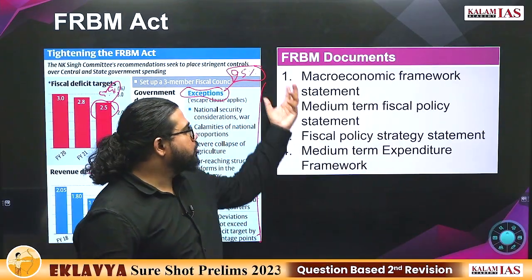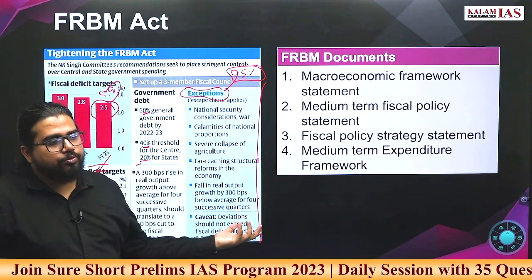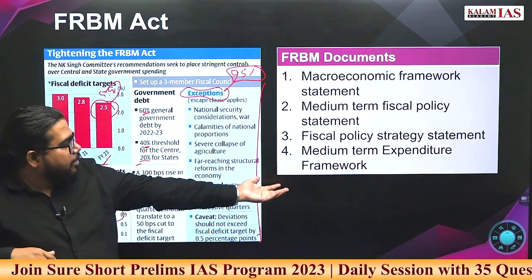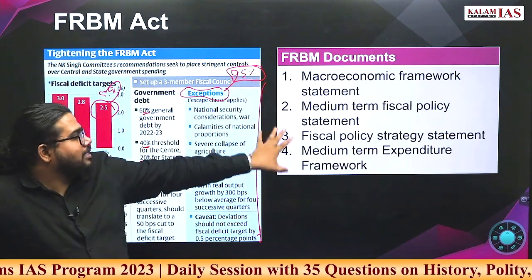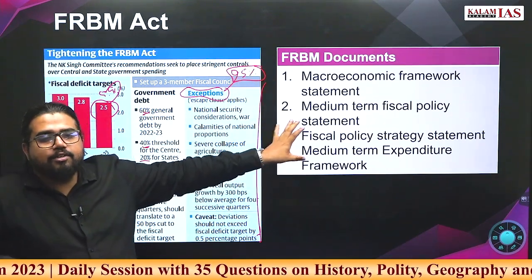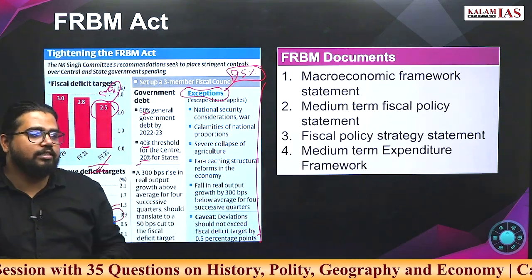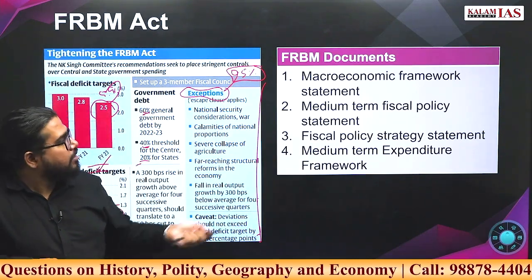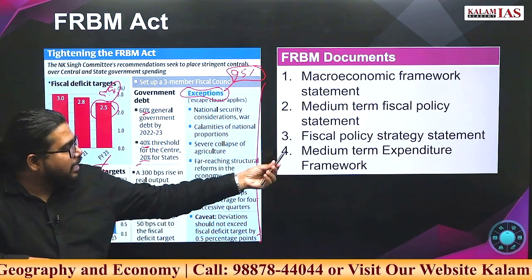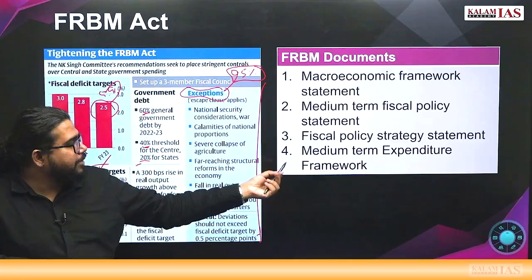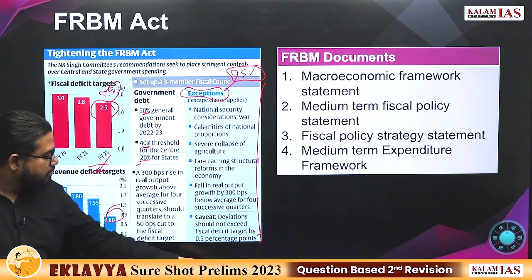Now FRBM says that the government along with the budget should place these documents also, 4 basic documents. There has been a PYQ on this also in the engineering services exam. So at least have a familiarity so that you can identify which document is not in the list. Macroeconomic framework statement, medium term fiscal policy statement, fiscal policy strategy statement, medium term expenditure framework. Go ahead.